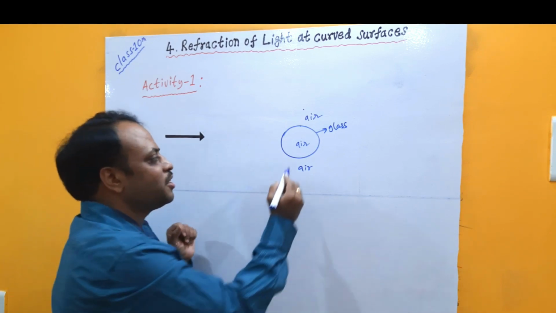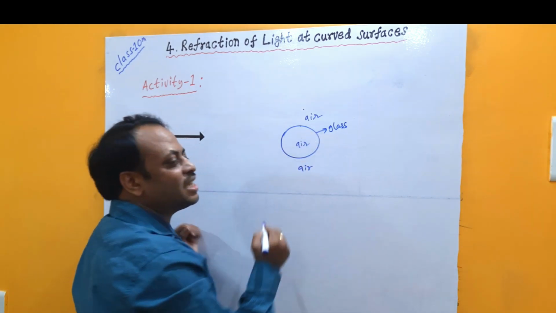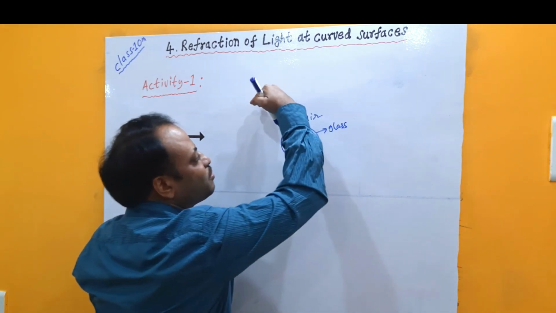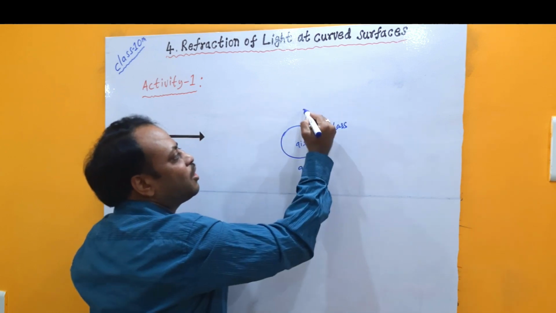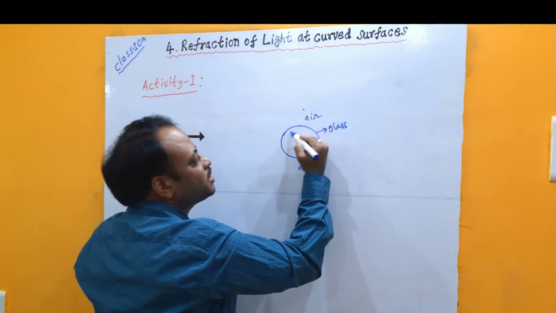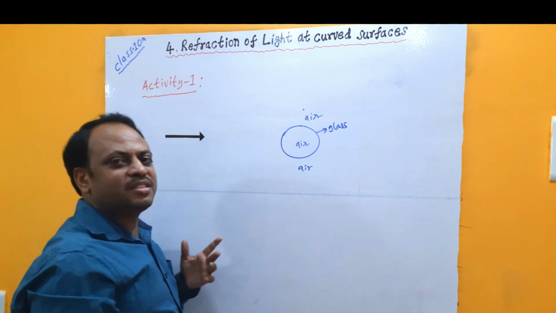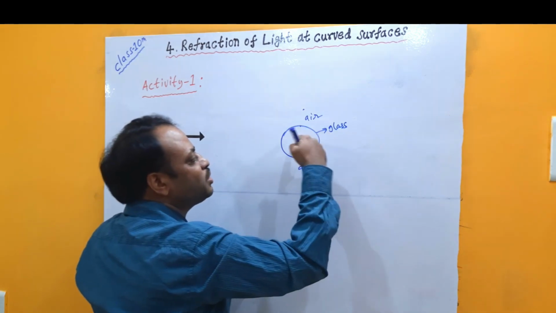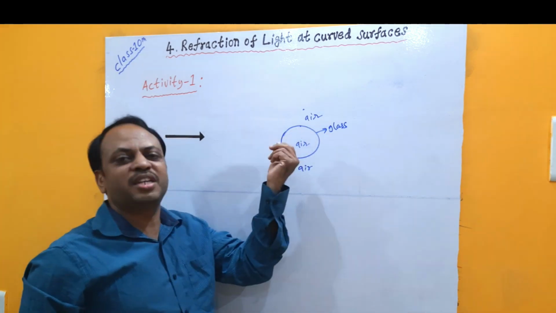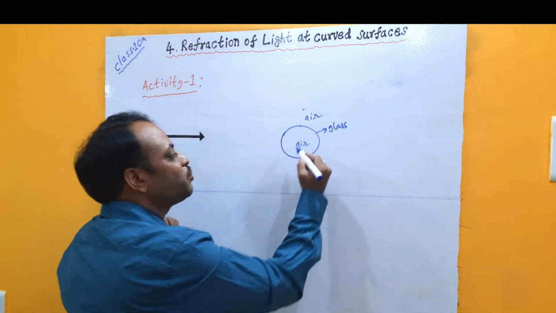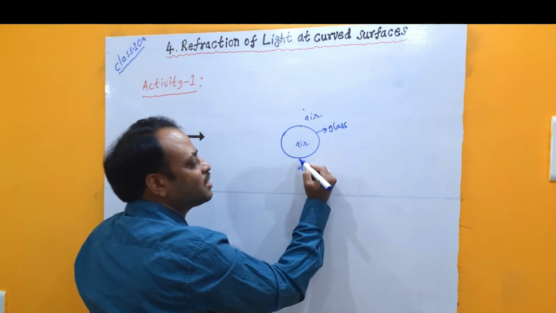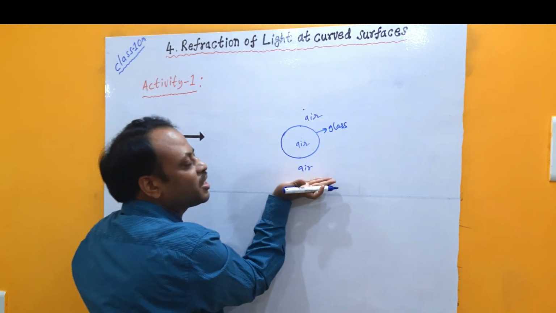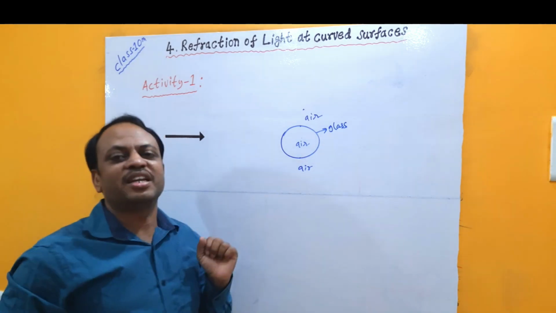What is happening? If you imagine this is the circular edge of the glass when seen from top, then first the light rays from the arrowhead which your friend is holding at this side have to enter from air to the curved surface of the glass. So when the medium is changed, the light rays' path will change. Again, from the glass curved surface the light ray should enter the glass which is empty, that means filled with air. Now from air they again have to enter the glass surface, and by interchanging the medium from glass surface to air again, then when you are observing from this side, it will reach your eye.